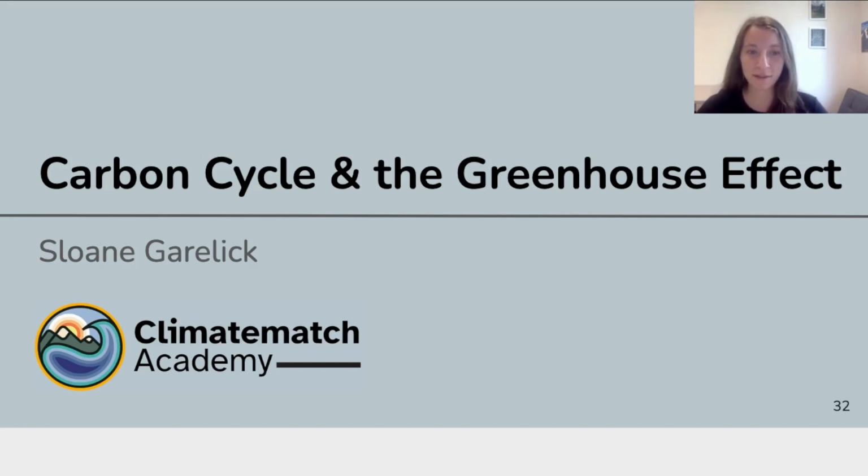Today, anthropogenic sources of CO2 and other greenhouse gases are causing a rise in atmospheric CO2 concentration, contributing to the warming. However, throughout Earth's history, there's been natural variability in atmospheric CO2 due to changes in the natural carbon cycle. And these changes contributed to past climate changes on longer timescales throughout Earth's history. In this tutorial, we'll explore some of the processes involved in the carbon cycle, and we'll think about current and future climate change in the context of these longer-term carbon cycle variations.